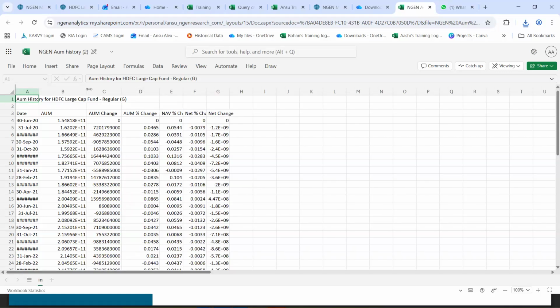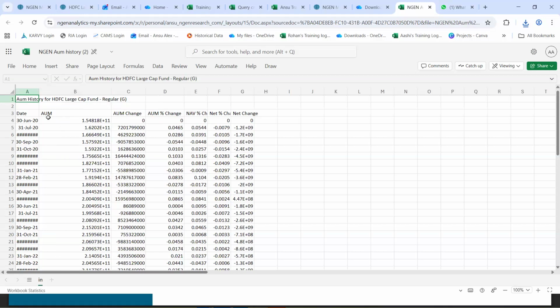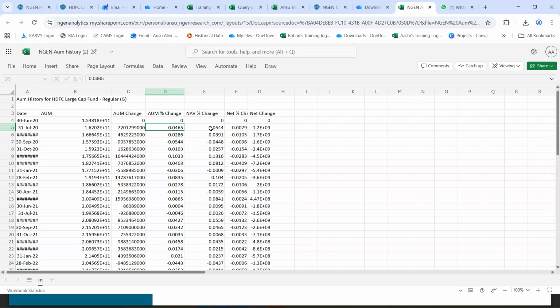Right. So the first column will let you know the dates. Following that, the second column will let you see what is the AUM for each month. Next to that, the two columns will show you the AUM change. First column will show you the change in terms of amount, in rupees, and the second column will show you the AUM change in terms of percentages. Next to that, out of this AUM change, what percent of change has happened due to change in NAV is what we calculate on our end.